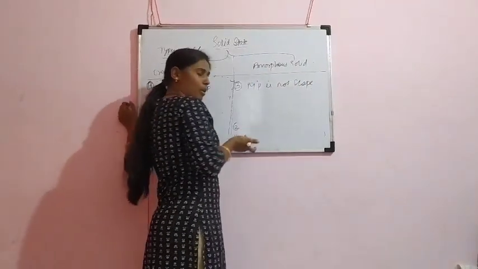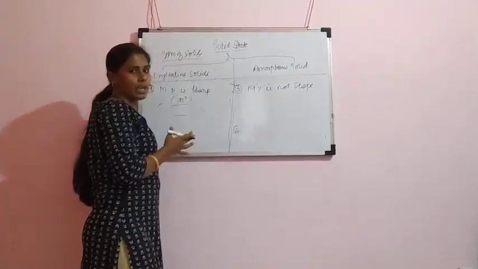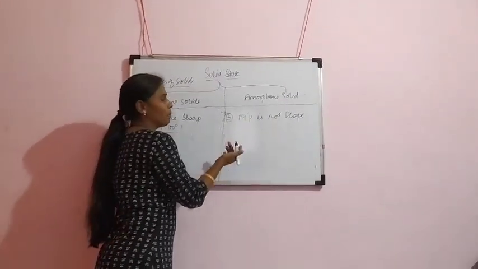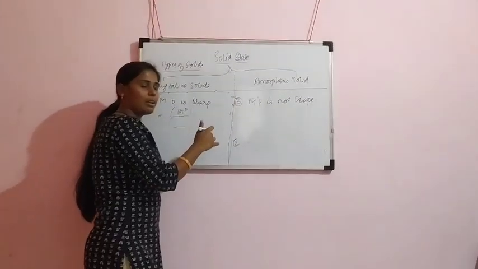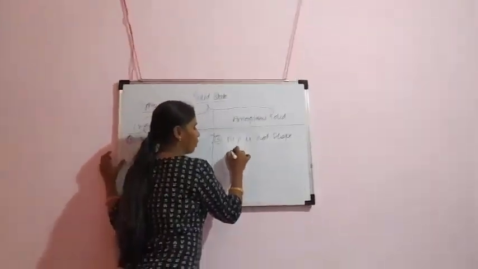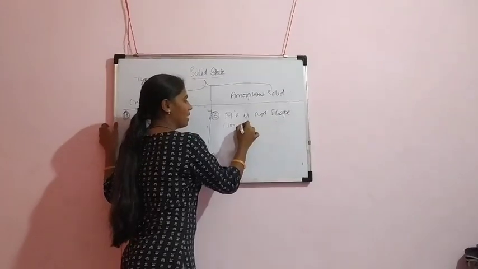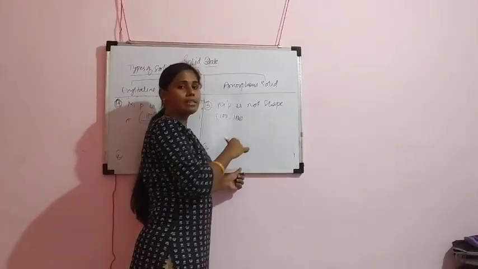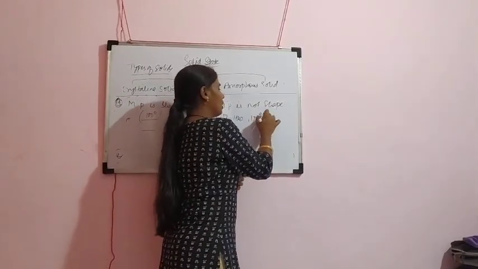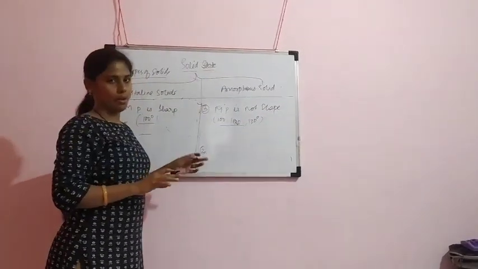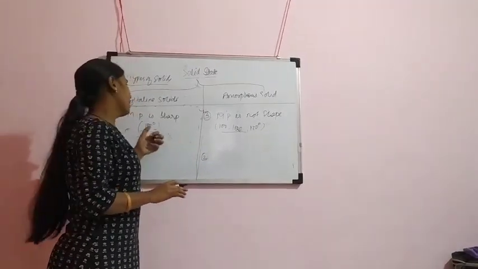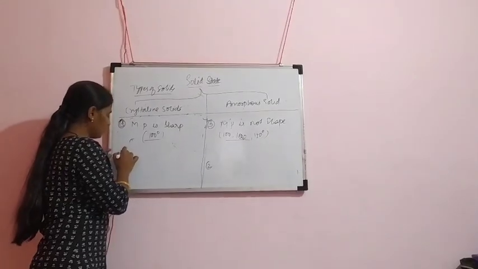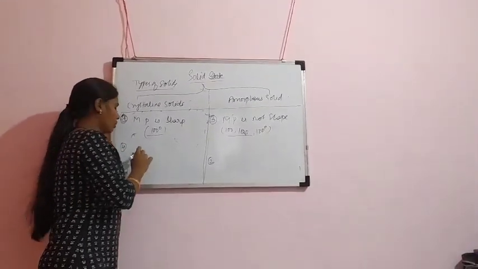Okay, why? Because the constituent particles are not arranged in a systematic manner. So for example, some metal may melt at 100 degrees, and some metals are going to melt at 120 degrees, and some metals are going to melt at 130 degrees. There is no sharp melting point in amorphous solids. Okay, in crystalline solids there is a sharp melting point. Fourth one.